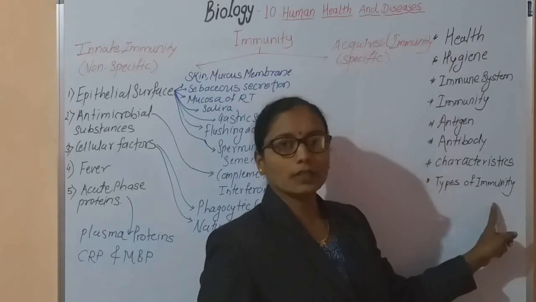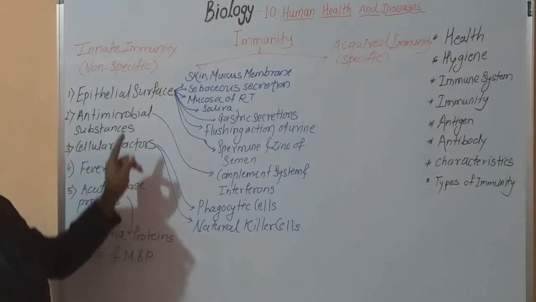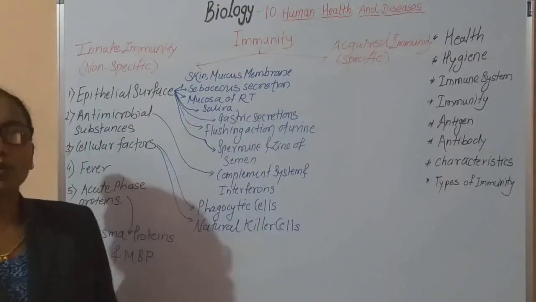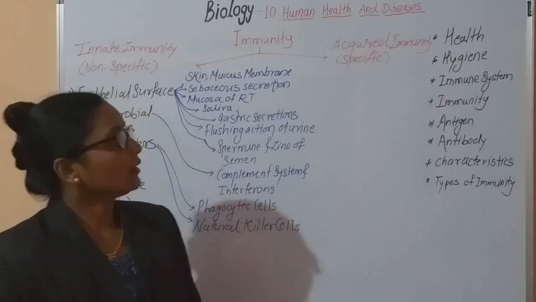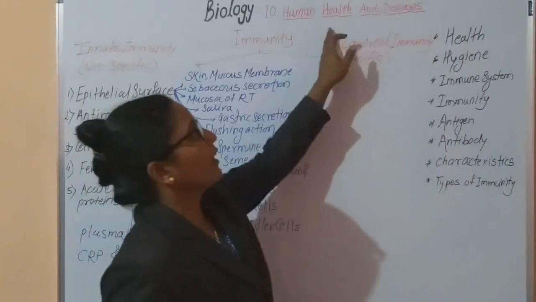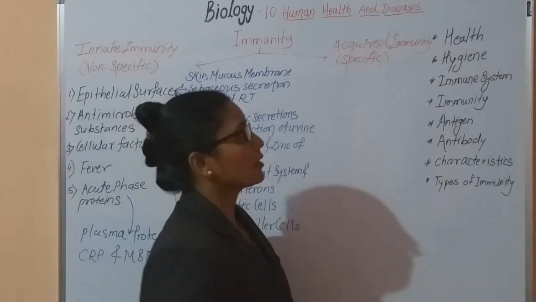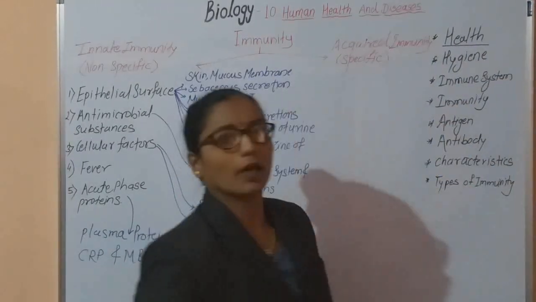Now before teaching, I am making micro notes of this point, that is types of immunity, and you have to note down this micro note in your notebook. Now, under human health and diseases there are two terms. The first term is health. First you have to know what is meant by health.